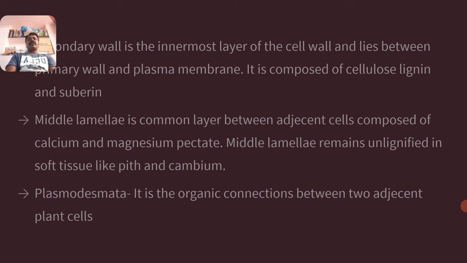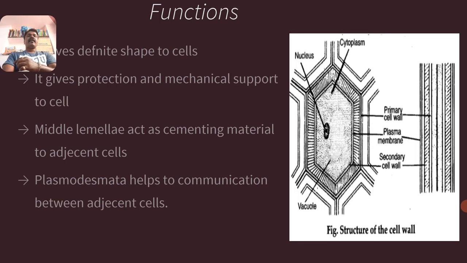Before, I already told you that the plasmodesmata is the organic connection between the two adjacent plant cells. Between the two adjacent cells there is a depository substance, and they are attached, adhering to one another by means of this plasmodesmata. It is an organic connection between the two plant cells. This diagram shows where the primary cell wall and the secondary cell wall are, where the plasmodesmata is present, and where the plasma membrane is located in the plant cell. So this is the structure of the cell wall.